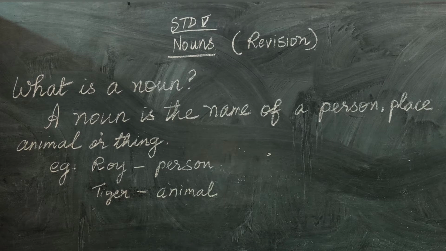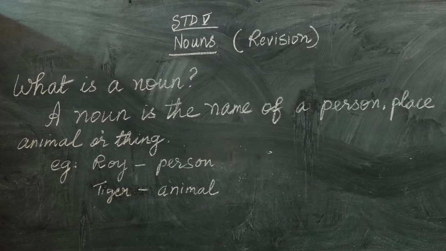Today I am going to take English grammar. The first chapter is nouns. It's just a revision. You have already studied about nouns in your earlier class, that is class 4. Now, what is a noun? A noun is the name of a person, place, animal, or thing. For example, Roy. Roy is a noun. It denotes a person. Tiger. Tiger is a noun because it is an animal.